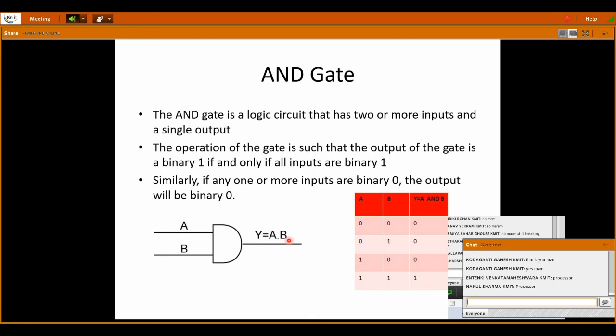So you may get a question: write the Boolean expression for an AND gate. Simply write Y is equal to A dot B, where multiplication is represented as a dot. If both the inputs are 1, then only the output is 1. So this is the truth table. And if you want to write the expression of Y, instead of a dot, you can also write it as AND. In the table, you can see Y is equal to A AND B. And here, if any one or more inputs are binary 0, the output will be binary 0.